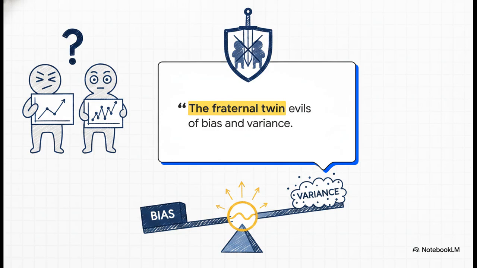The fraternal twin evils of bias and variance. That phrase just perfectly captures the fundamental struggle every single data scientist faces, doesn't it? It's not enough to just train a model. You've got to find that delicate, almost impossible balance where your algorithm isn't overly simplistic, but, and here's the kicker, it also isn't hallucinating patterns out of pure noise. Today, we're going to look at exactly how to defeat these twin evils once and for all.